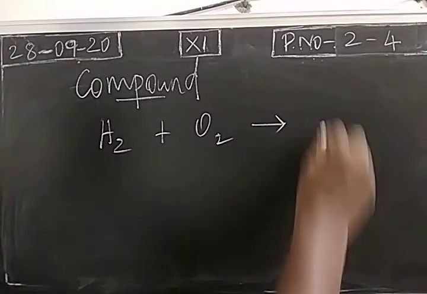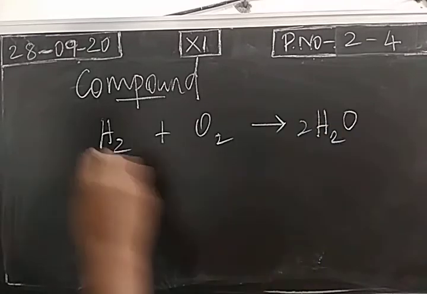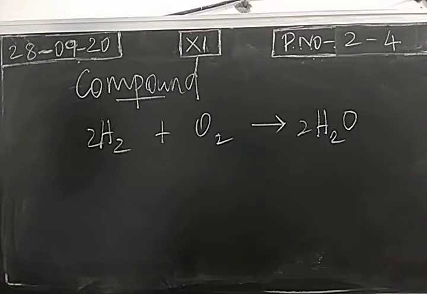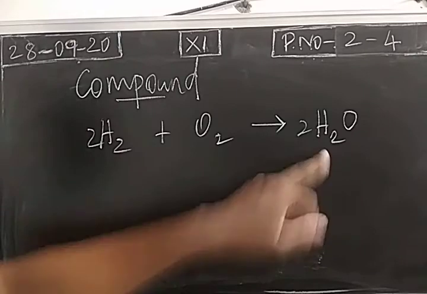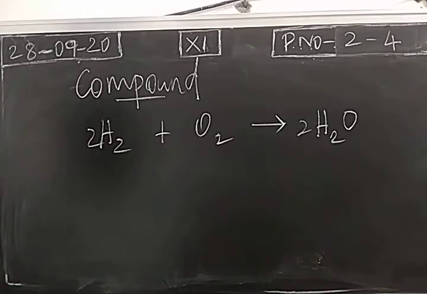We get a new substance, we call it a compound. So hydrogen element combines with the oxygen element, it forms water molecule. So the newly formed substance is called chemical compound. This is also a pure substance because it will have a definite property. Like elements, physical properties will be a definite value for compounds also.